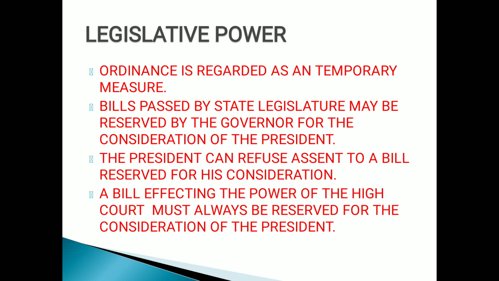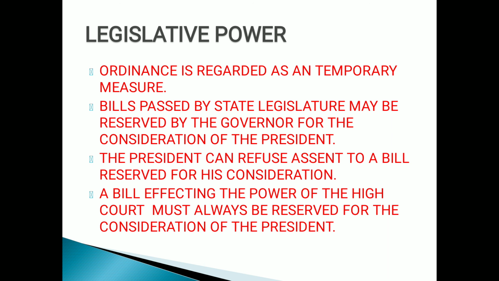Next, legislative power now. An ordinance is regarded as a temporary measure. A bill passed by the state legislature may be reserved by the governor for the consideration of the president. Now, children, here are some bills which need to be passed by the state legislature. But somehow the governor, who is the head of the state, children, really wants the consideration, the approval of the president regarding the state bill. Then at that time, he can take the permission of the president regarding the state bills, children.